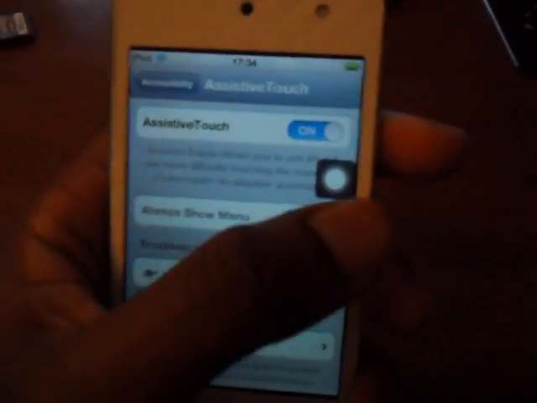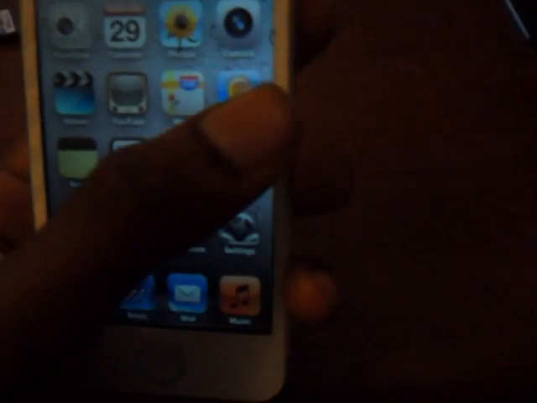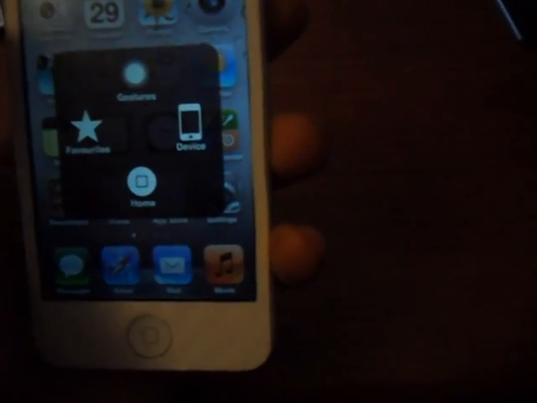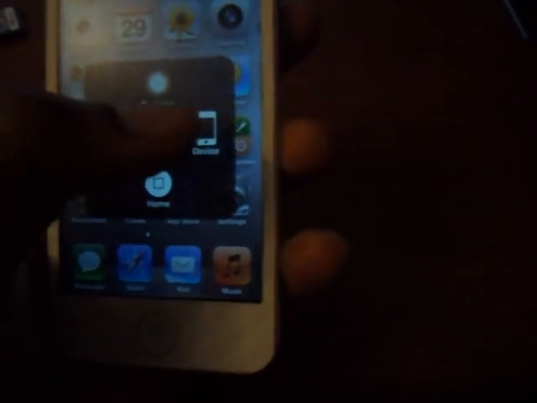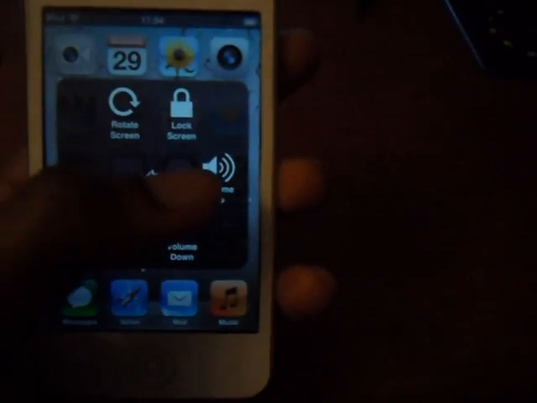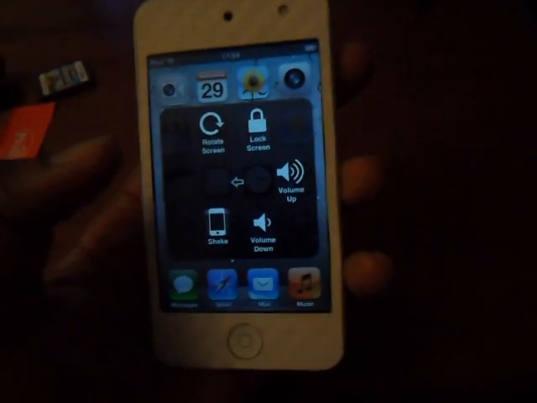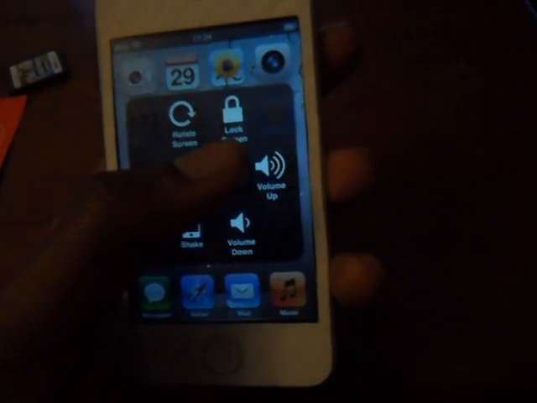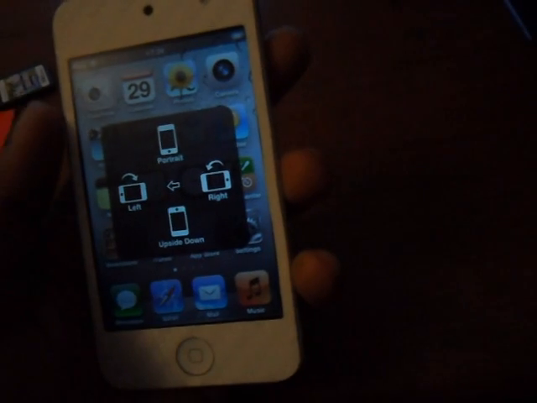So now, as you can see, there's a small little circle here. What you do is you click on that little circle and you can basically adjust the whole device from there. You can use literally everything. You can lock the screen, even rotate the screen.